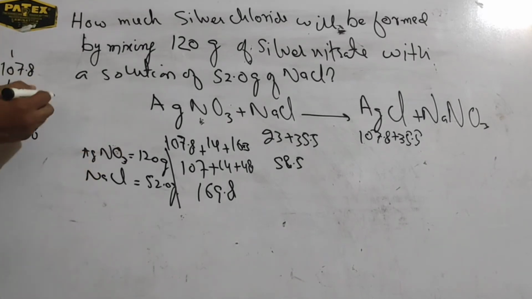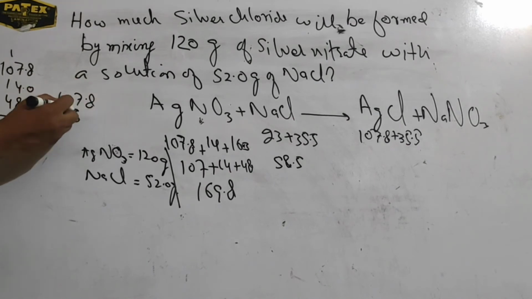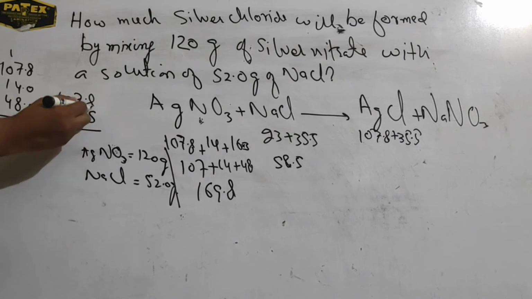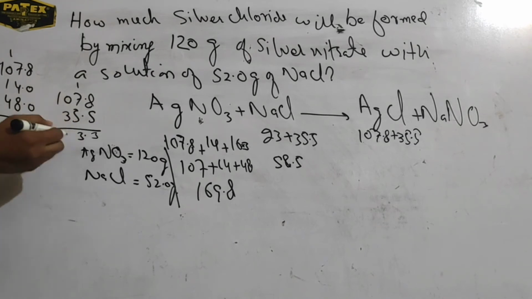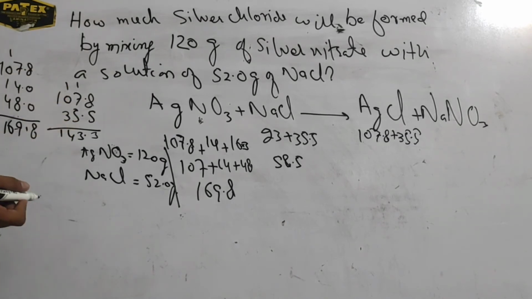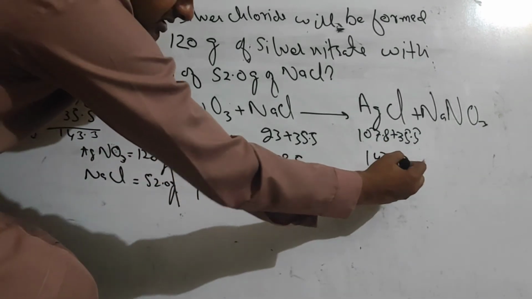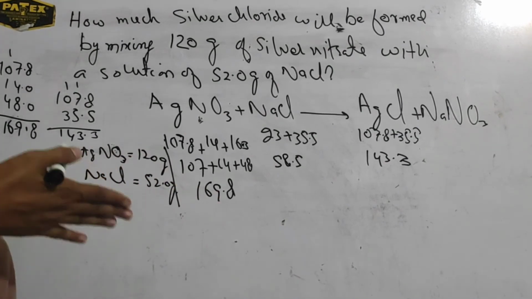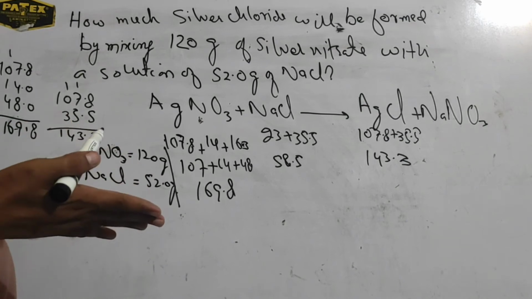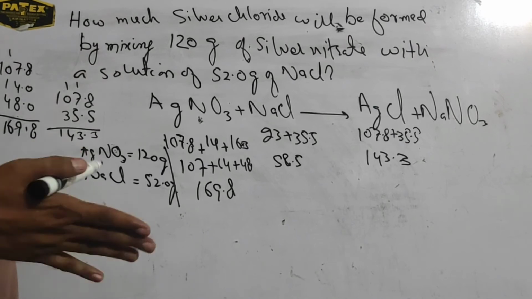so if we add these two values, 107.8 and 35.5, that is equal to 143.3. The question is asking how much silver chloride will be formed by mixing 120 gram of silver nitrate with a solution of 52 gram of NaCl.